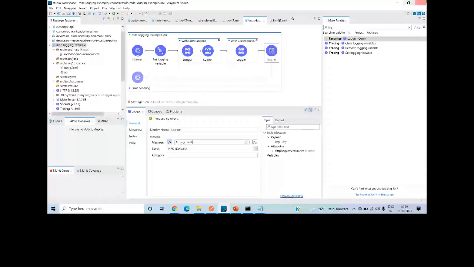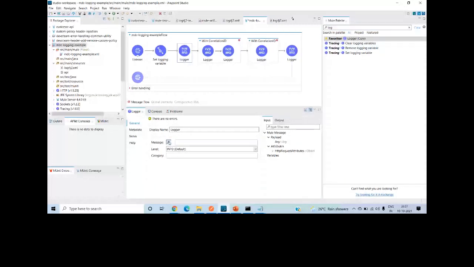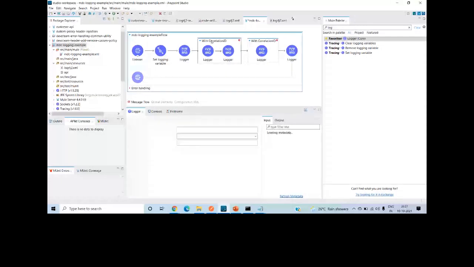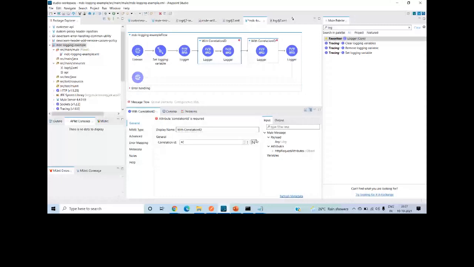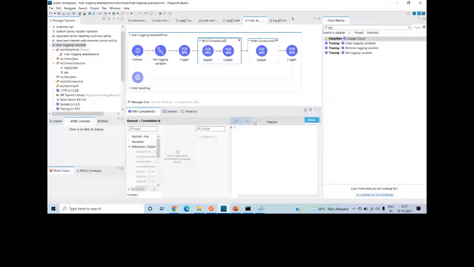So here I will add a logger saying start of flow. Here I want to define the correlation ID, so I will say scope 1, plus plus now, and string.